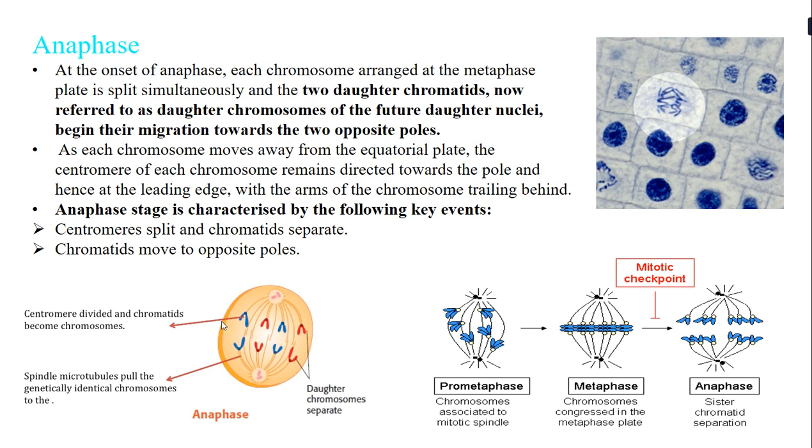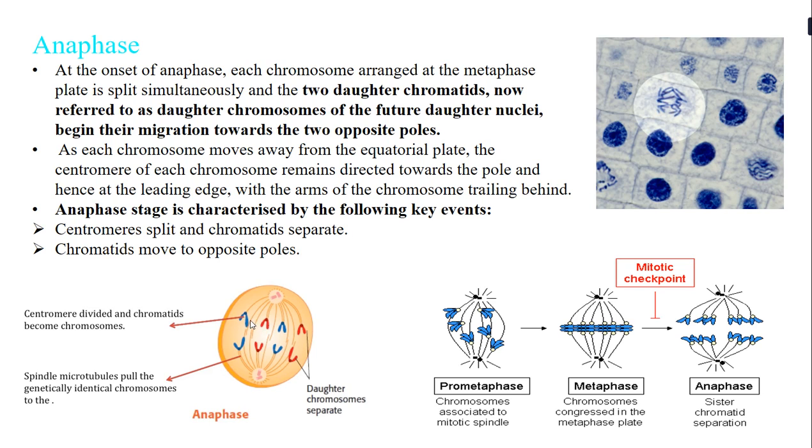Now what are the characteristics of anaphase? The first one is that the centromeres split and the chromatids are separated. You can see that very clearly over here. Also in this microscopic image you can see that the chromatids are moving towards the opposite poles.